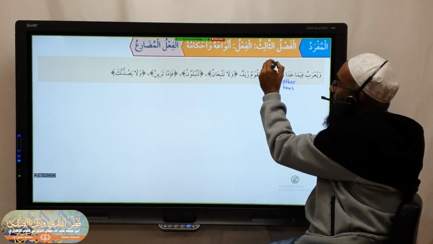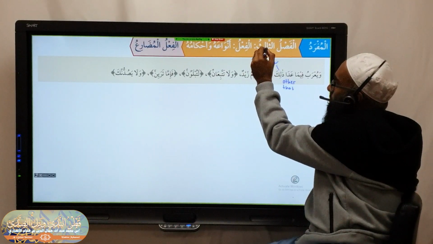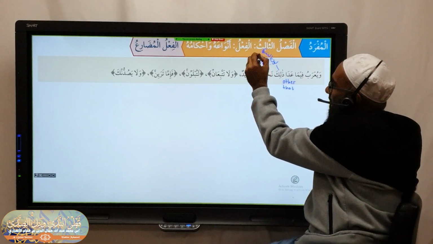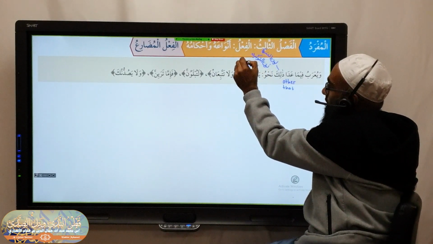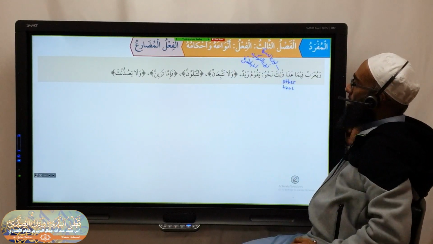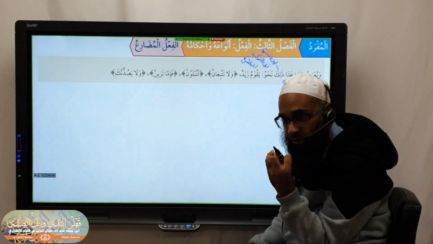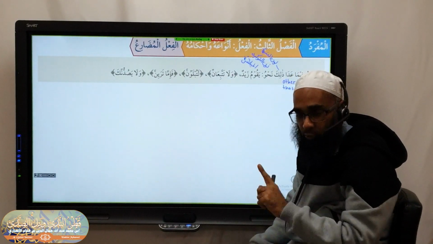And that refers to other than noonun niswa and other than noonut tawkeed al-mubashirati. Other than these two forms, what happens then? It's going to be mu'rab.